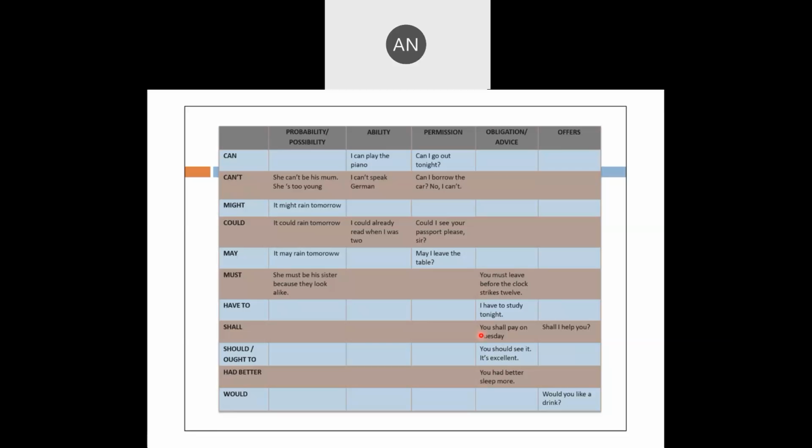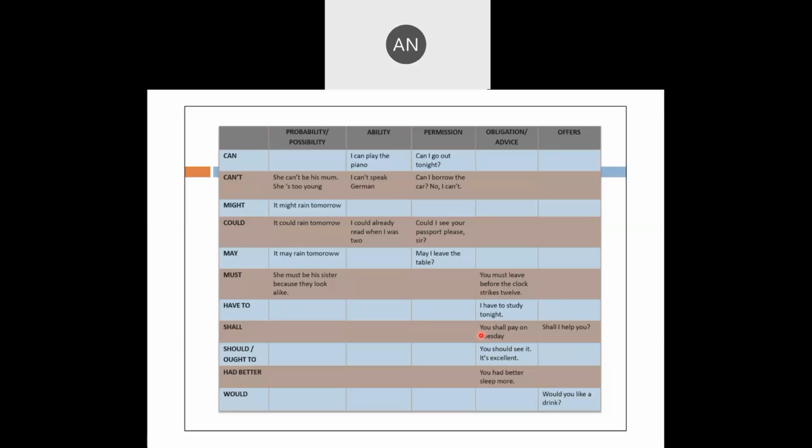Can't is for possibility or probability. She can't be his mom. She looks very young. She cannot be his mother. She's too young. Abilities: I can't speak German. Permission: can I borrow the car? No, I can't. Could for probability, possibility: it could rain tomorrow.